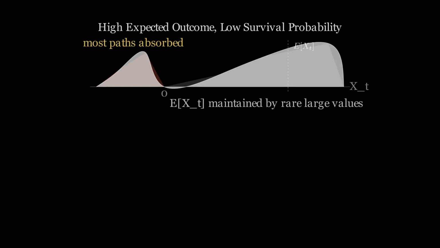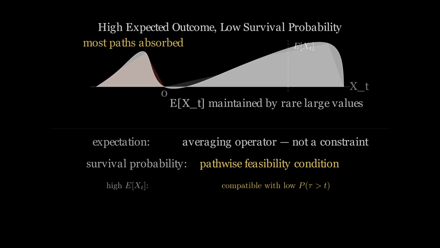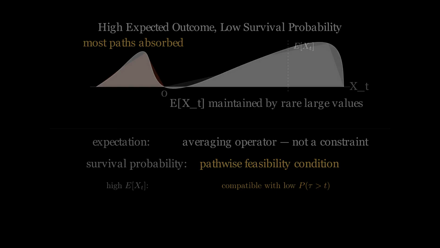Rare large positive outcomes in a minority of patients can sustain a high population mean, while most patient trajectories are absorbed into deterioration. Population expected outcome is an averaging operator. It does not constrain what happens to any individual patient.